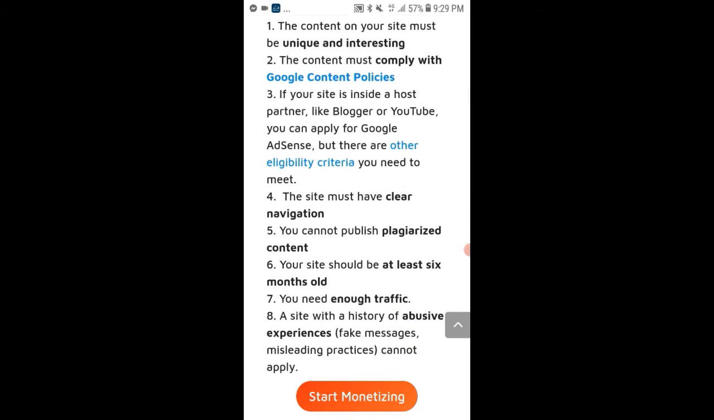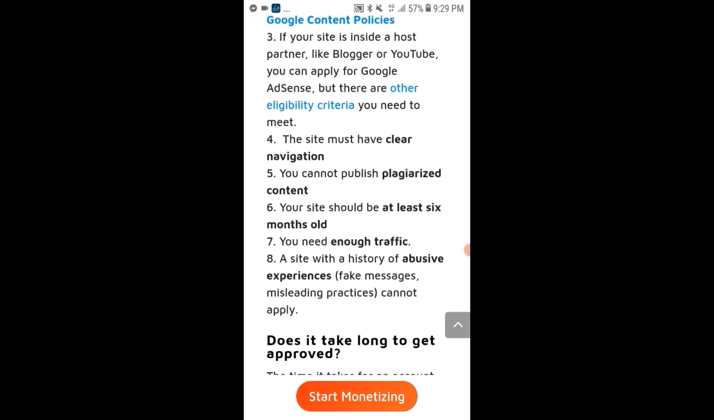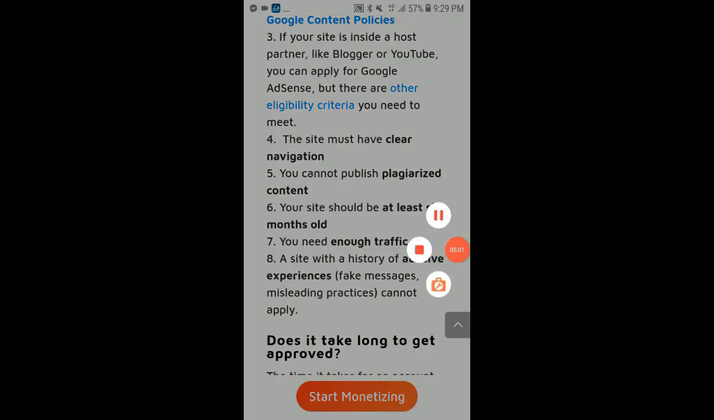Number 4, the site must have a clear navigation. Number 5, you cannot plagiarize content. Number 6, your site should be at least 6 months old. Number 7, you need enough traffic. A site with a history of fake traffic or misleading practices cannot apply.